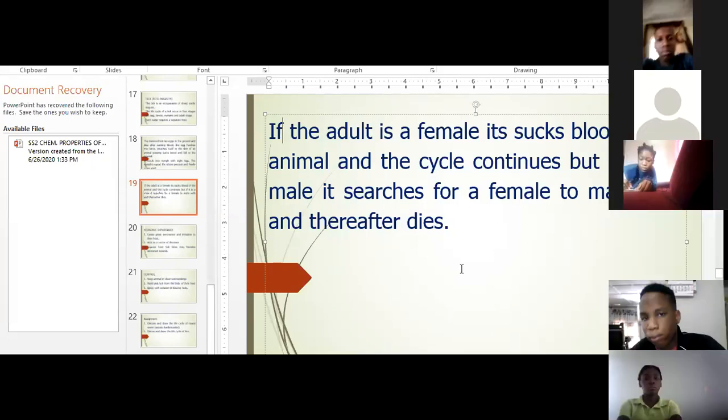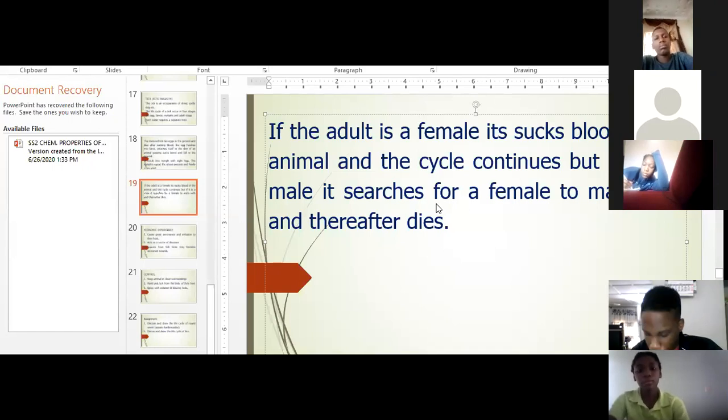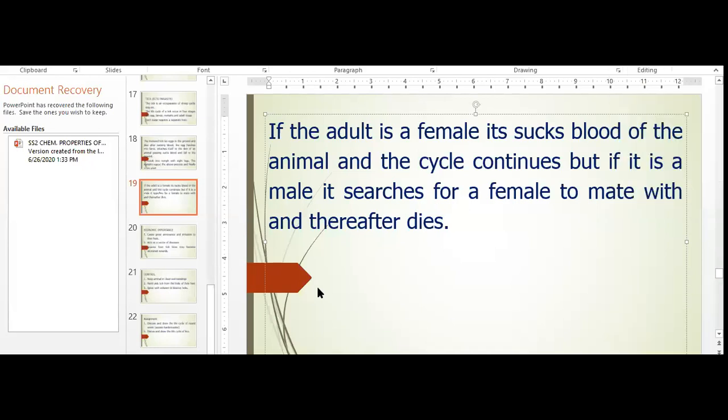Now let's look at the economic importance. Do you have any questions so far? Please, if you have questions, you can as well speak. Ma, I have a question. Yes, my dear, go on.